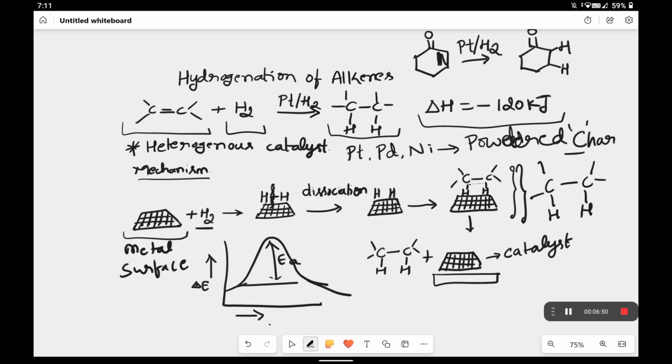If you use any of these metals, the energy of activation, EA, gets reduced. This is one of the properties of a catalyst: it reduces the energy of activation, so the reaction proceeds simply with the consumption of less energy. This is called hydrogenation of alkenes.